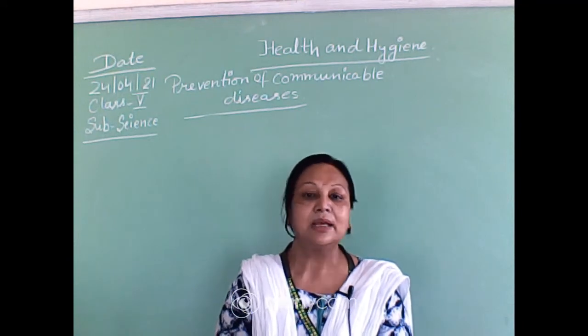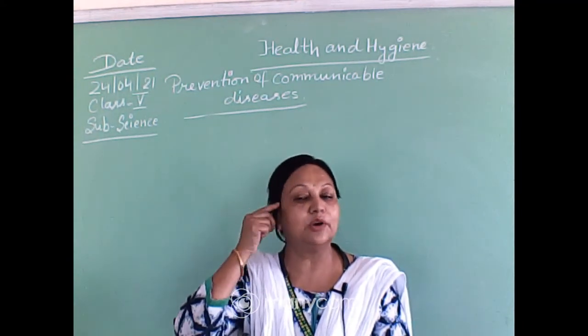the non-communicable diseases, and how they spread and how they come to us.